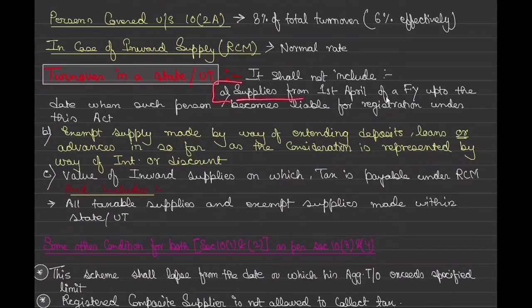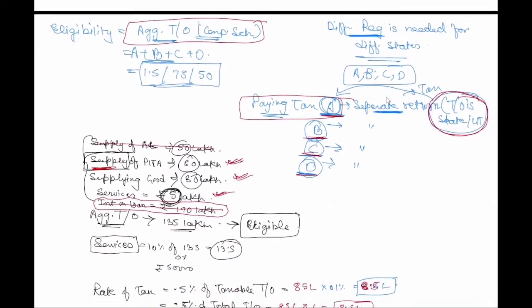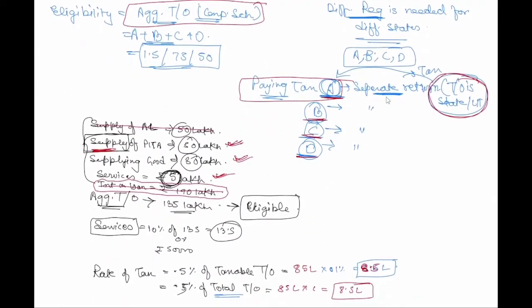Okay. Now what does this line say? Supply, it shall not include supplies from 1st April of a financial year up to the date when such person becomes liable for registration under this Act. A detailed explanation is needed. So a few things before we start with the example.